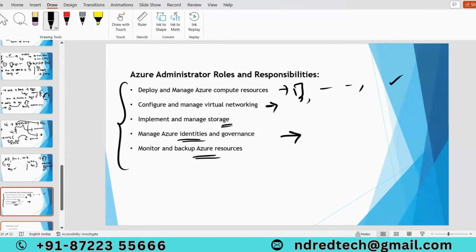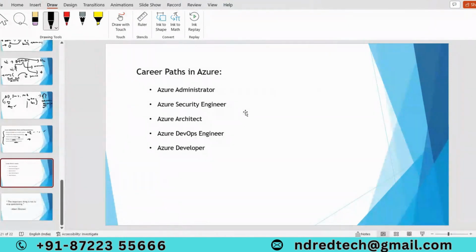Okay, I just mentioned a few roles and responsibilities of an Azure administrator. So, coming to career paths in Azure, we have Azure administrator, Azure security engineer, Azure architect, Azure DevOps engineer, and Azure developer.